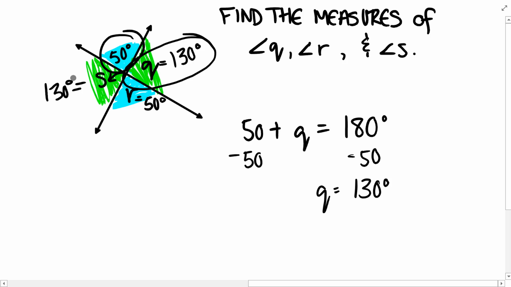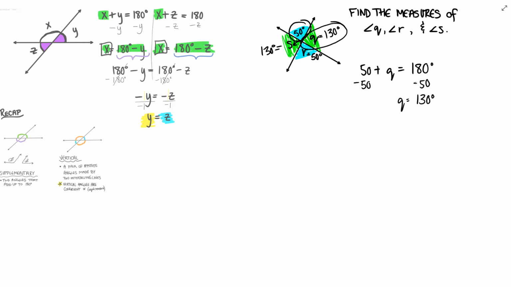Now, is there a special name for this relationship? Yes, I said they're congruent, which means they're equal measure. But what about the angle across the intersection? So not right next to, but in the same intersection. Is there an angle relationship name for the pair of blue angles and the pair of green angles? Yes, there is.